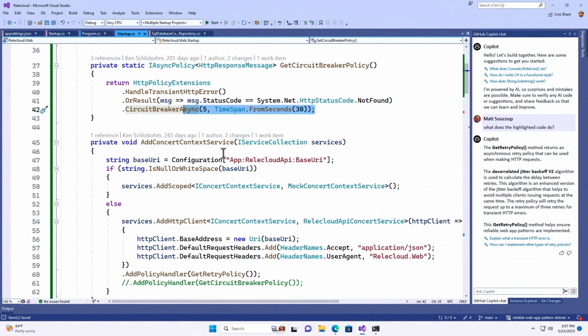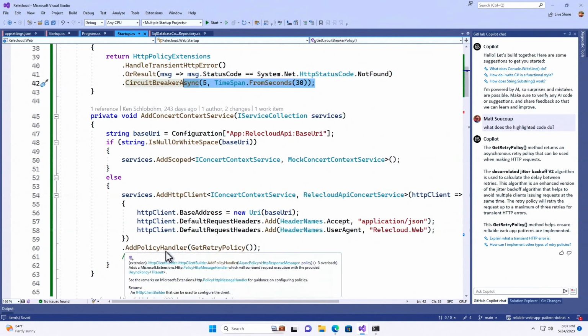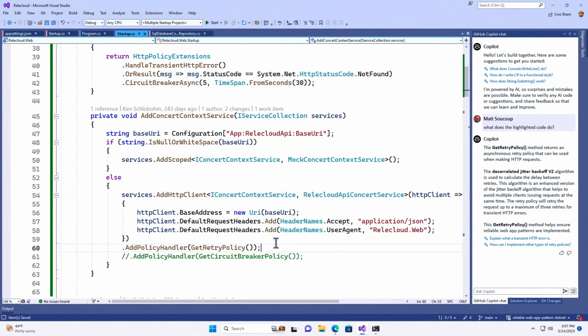So it's the same deal down here. All I'm doing is chaining on a new policy handler and saying, give up and throw an exception. And make sure I have the parentheses correct. Run it again.